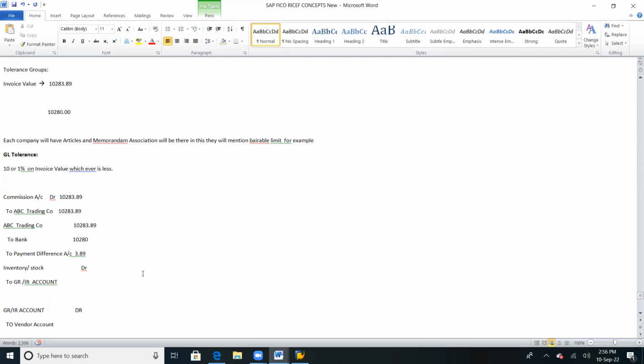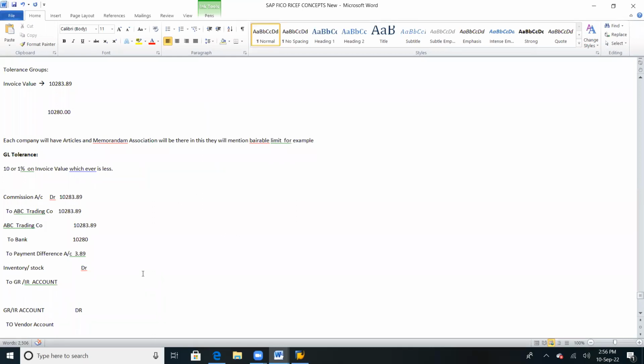Understood, Lalita? Yes, Naveen. So instead of creating two separate GL accounts, one adjustment GL for goods receipt and one for invoice, they have created one common adjustment entry. Clear? Any questions? So basically, when goods are in transit, we will use inventory or stock account debit to GRIR account. And if the payment is unbilled, and we are yet to realize that payment, then we can use GRIR account debit to vendor account. Vendor account, exactly. Okay, Naveen.